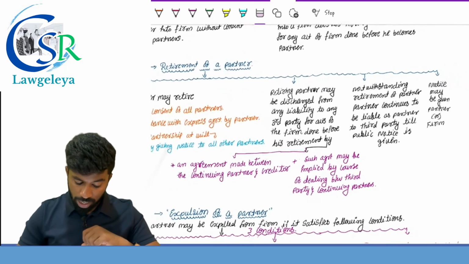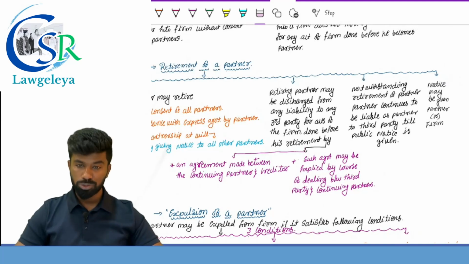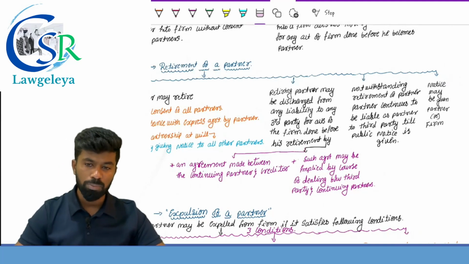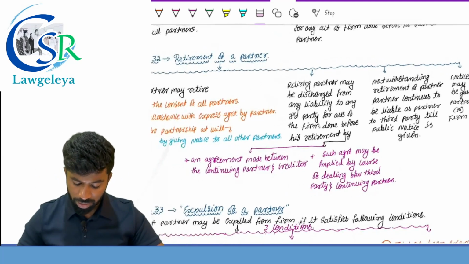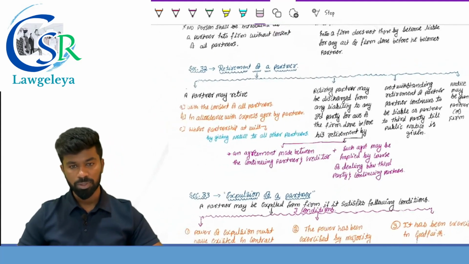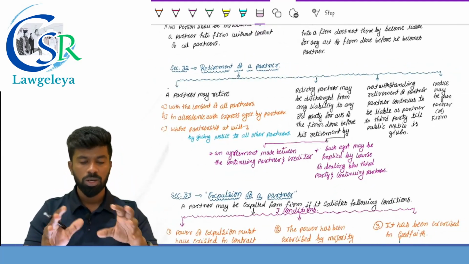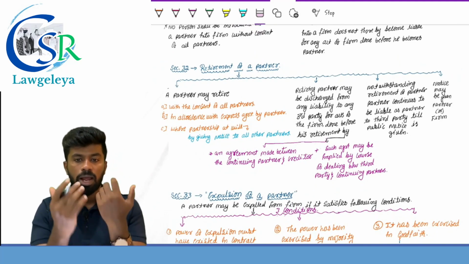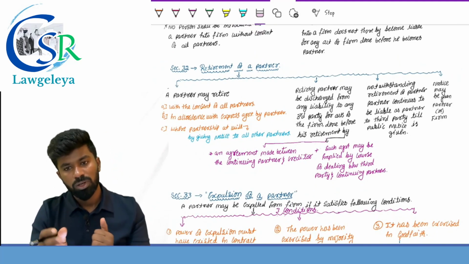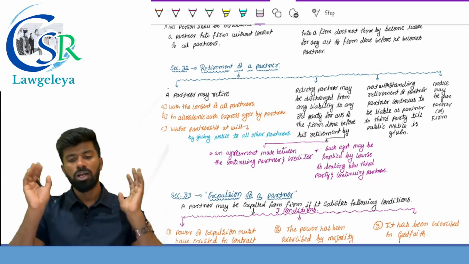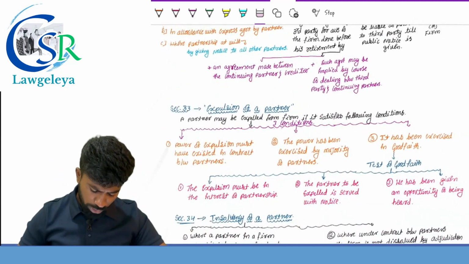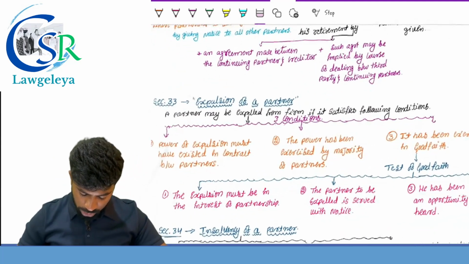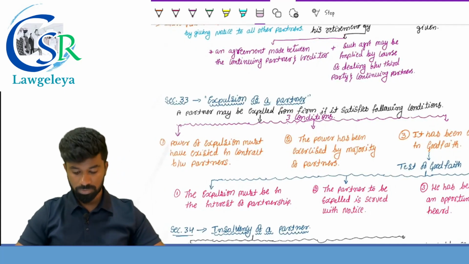But notwithstanding retirement of a partner, he continues to be liable unless what is given? A public notice is given, and this notice may be given by the existing the outgoing partner or by the firm. So there are 4 points here. First one, how we can retire. Second one, what happens to the existing liability. Third one is notice is required and who can give the notice. Section number 32. 33, most important provision based on which they ask generally the last theory question.